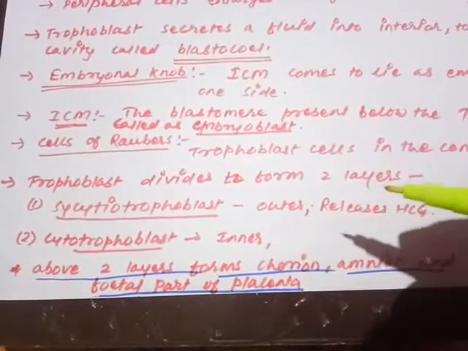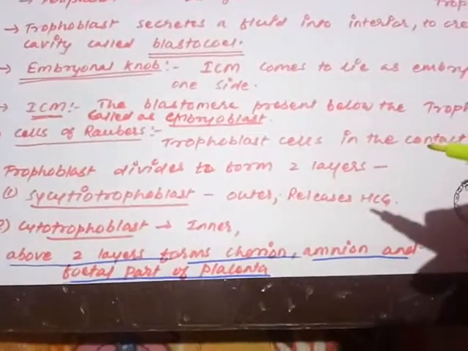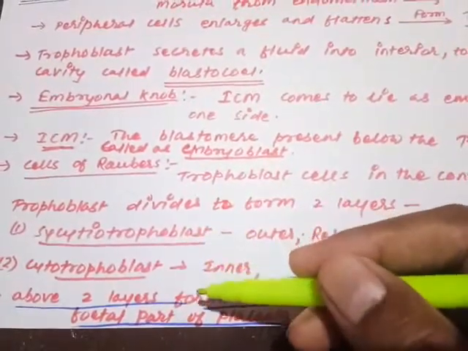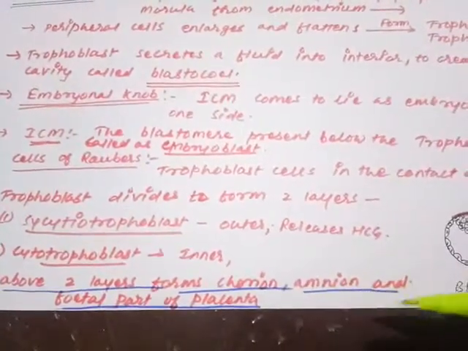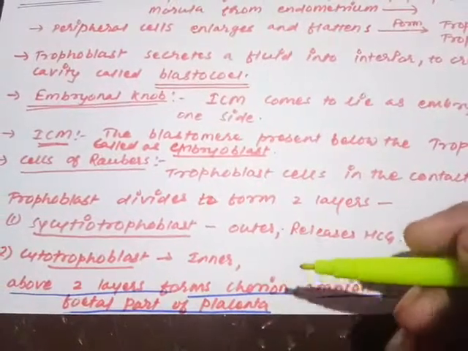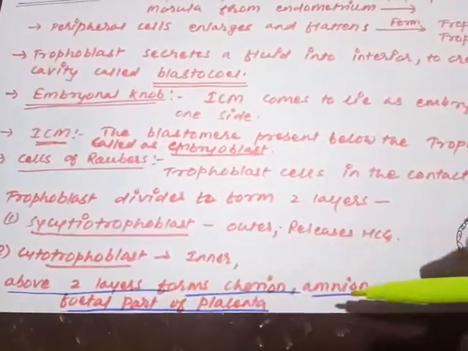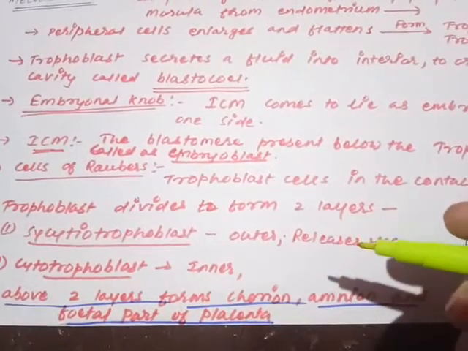Once again I am repeating, the trophoblast is not the structure which is going to develop in the form of the embryo, but the embryo cannot be developed without the trophoblast. The above two layers, the syncytiotrophoblast and the cytotrophoblast, are going to form the chorion, amnion and the fetal part of the placenta. My dear child, we will discuss these structures.